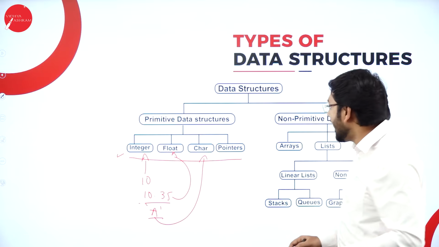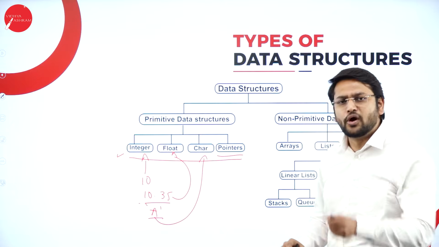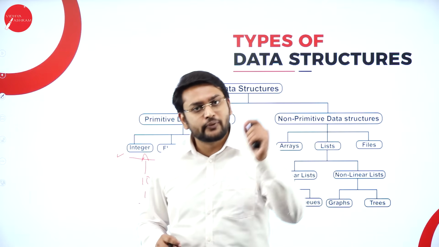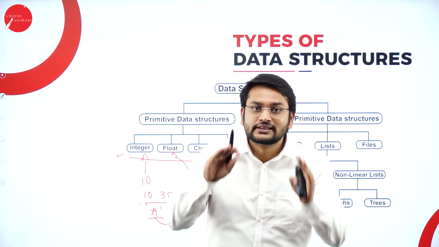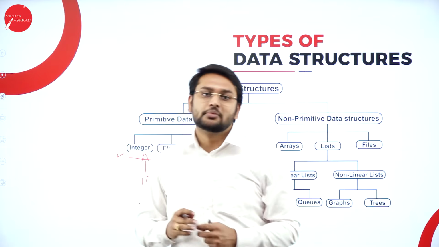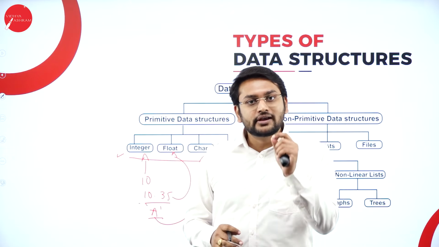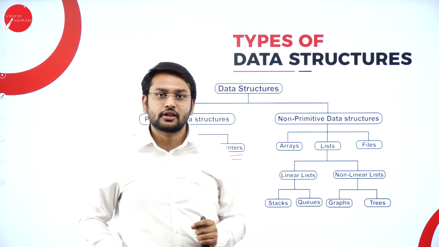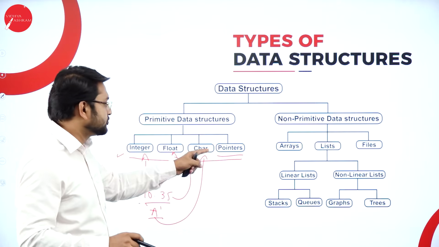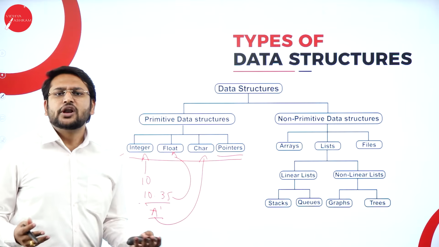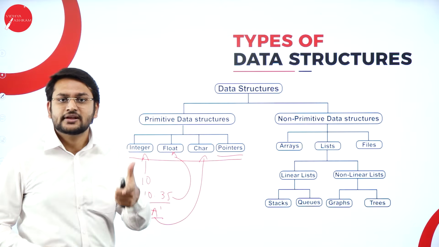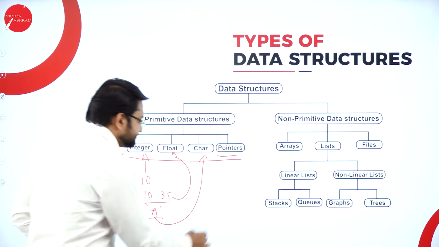And the next one that I have is pointers. What is a pointer? My dear students, a pointer is a variable which holds the address of another variable. I repeat, a pointer is a variable which holds the address of another variable. So that is what you need to understand with respect to pointers. Sir, we did not understand, sir. Yes, we have discussed this in the C programming language, right? Let me give you an example for this.